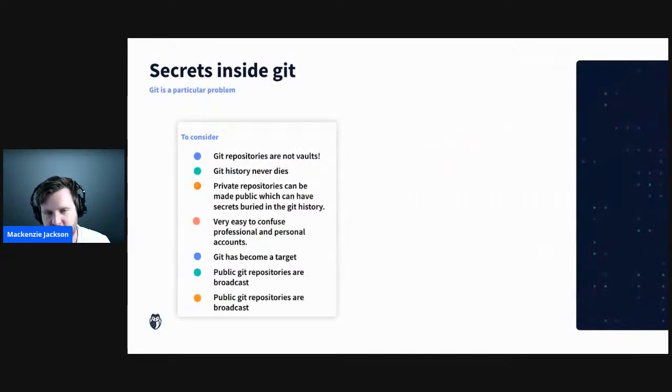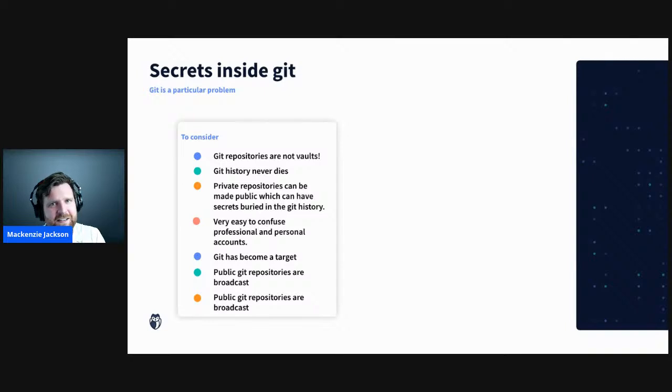within our source code. So I'm going to take a little bit of time just to talk about some of the problems of this with Git in particular, because Git is so widely used. It's probably the most relevant system to talk about here. So Git repositories are not vaults. We can sometimes treat them like this. We store our API keys in here. We have our environment variables. And I can understand why we do this, because it's convenient to store these secrets in a central Git repository because it's so easy to distribute them. It means that we can rotate them.